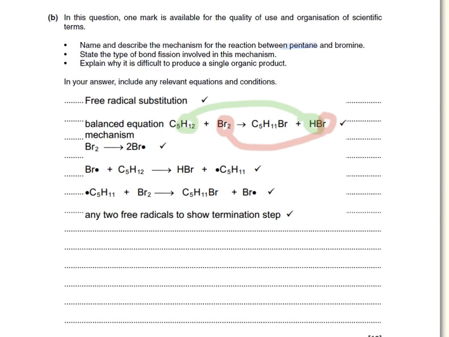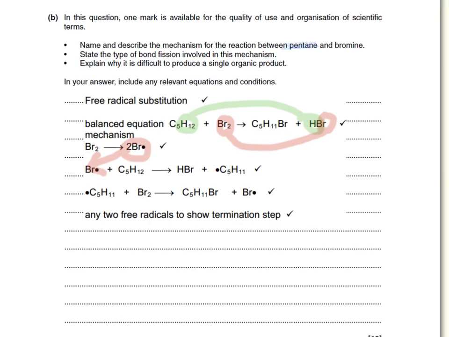For the mechanism, you start off by initiation, which is this over here, followed by 2 propagation steps. Now in the first propagation step, the same bromine over here is the bromine being used over here. So that will react with a molecule of pentane, forming 1 molecule of hydrogen bromide, and this is now an alkyl radical because one of the hydrogens here has been taken away from here.